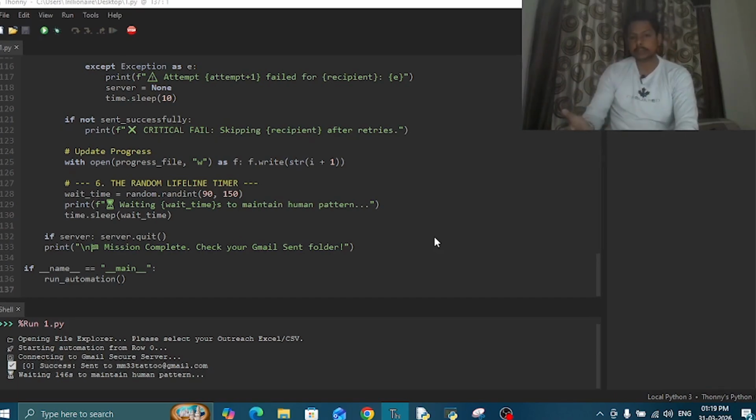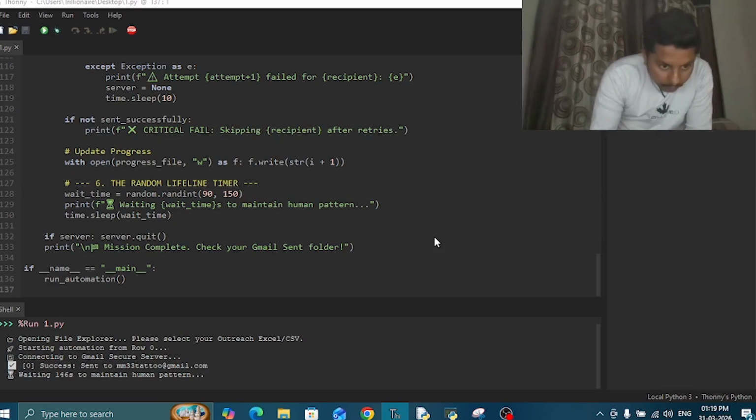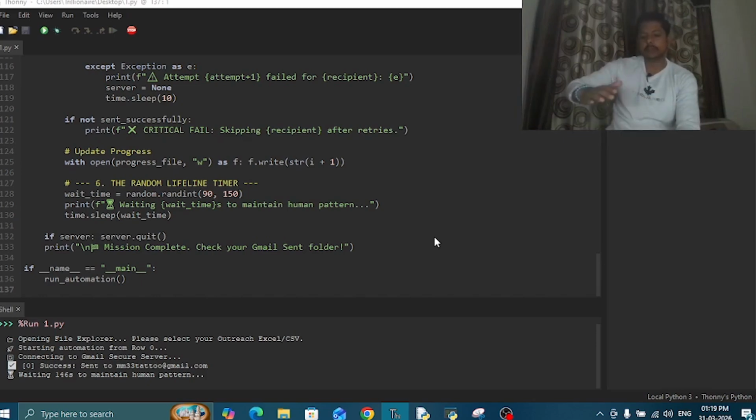which is 180 seconds before sending the next email. As you can see right now, it is waiting for 140 seconds or 148 seconds. This is the time from where it will keep on sending the emails which are in the list of mine, which is my comprehensive list which I've created. So this is the bot on which this video was created. This video was there, right?